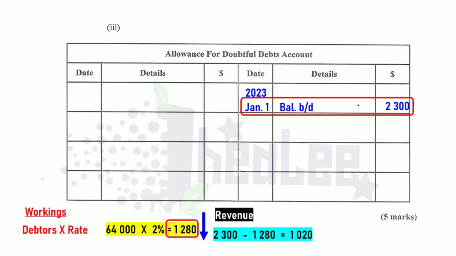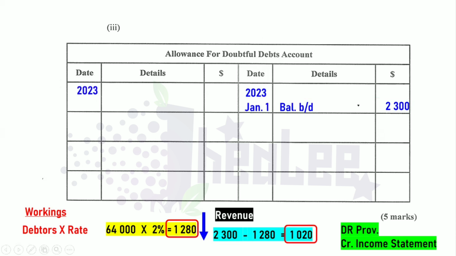So the allowance for doubtful debts account should be debited, while the income statement is credited. So we're going to carry out that action in the account by debiting the allowance for doubtful debts with that 1,020. So that's December 31st income statement, and only the amount it decreases by we're entering.